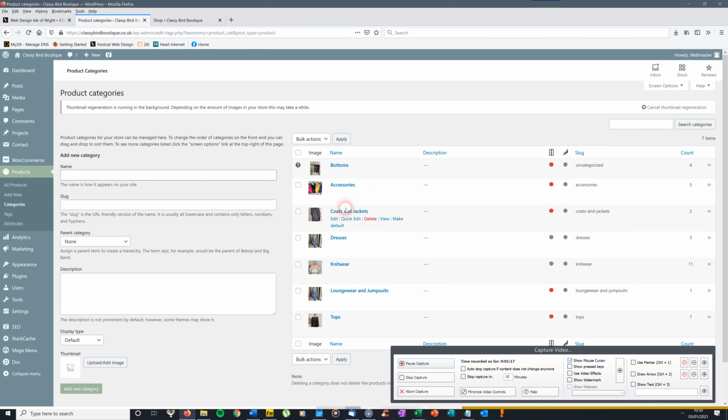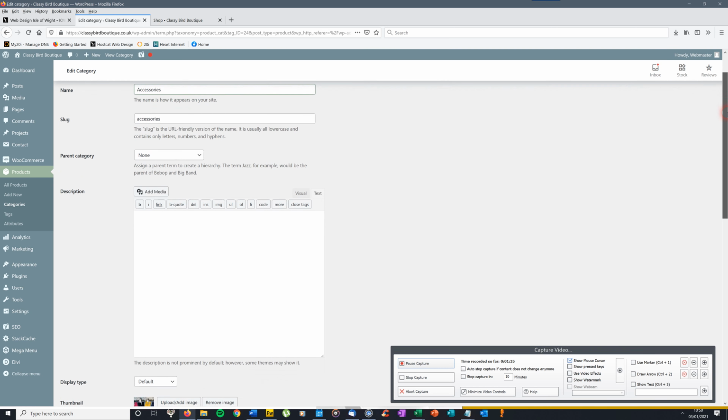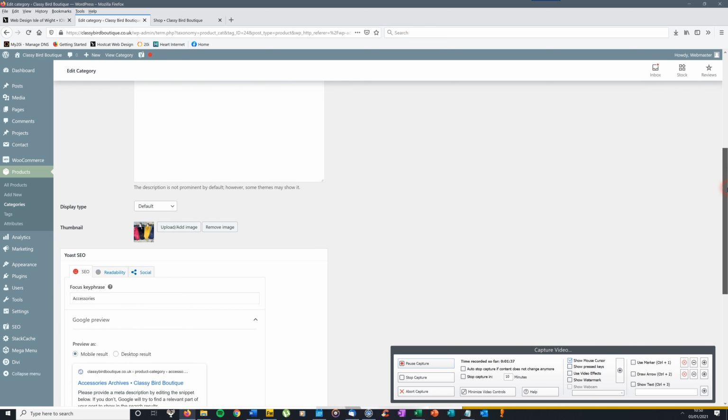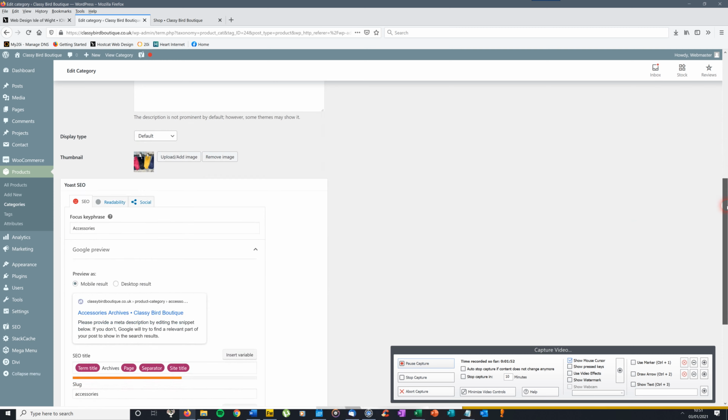Now if you want to edit any of these to change a picture or whatever, all you do is click on the word, let's say accessories, and that will bring up everything to do with that accessories category. The only thing really that you need to change is if you didn't like the image that's there and you want to change that, you click on remove image and then you'd add a new image to it, which will show there as a thumbnail.